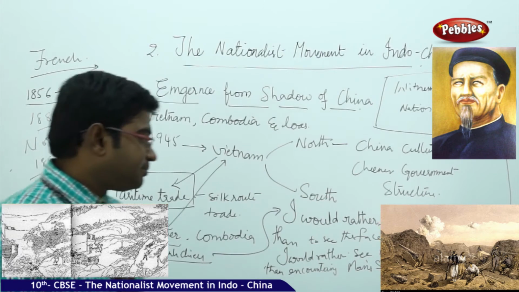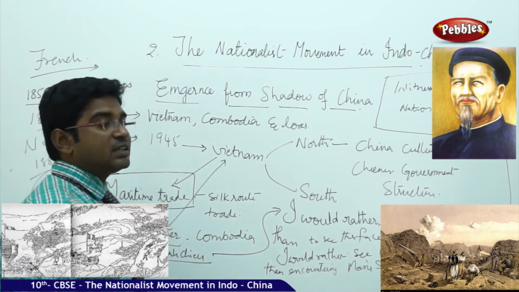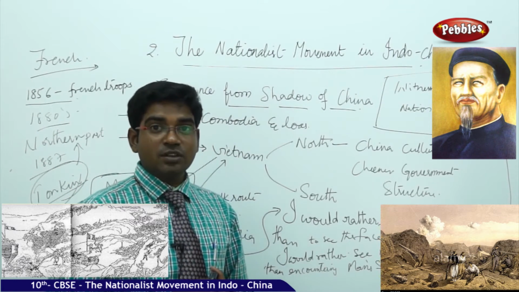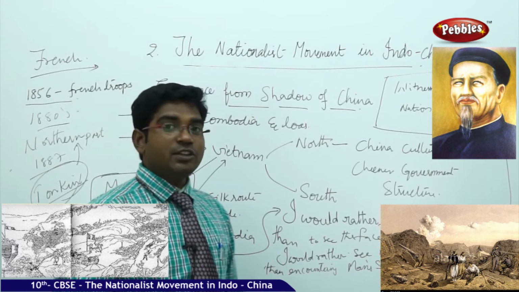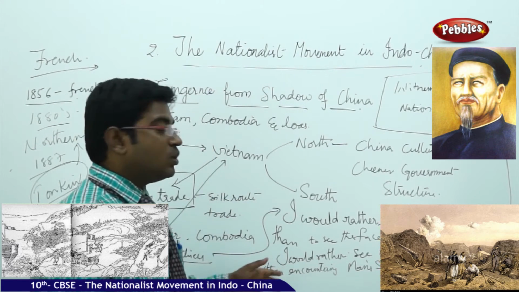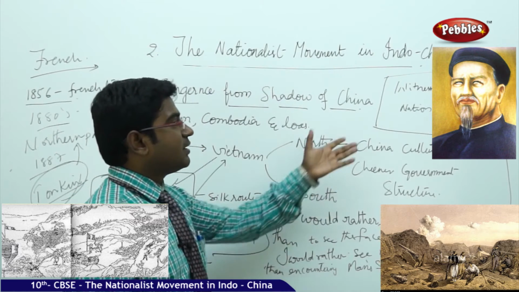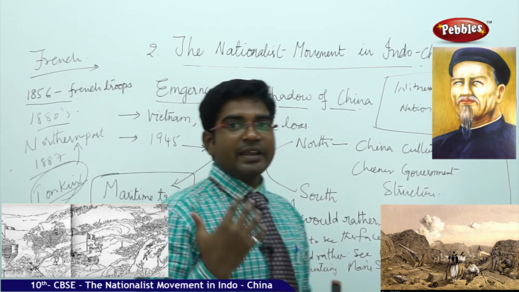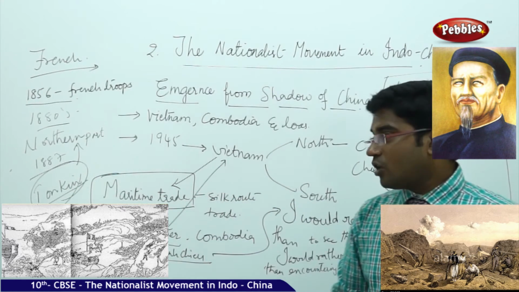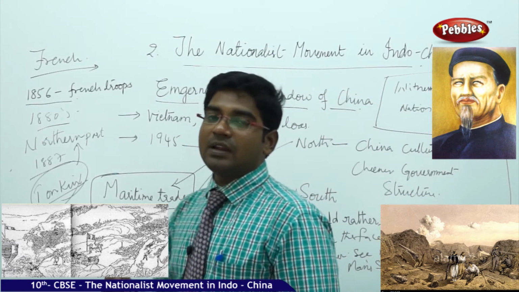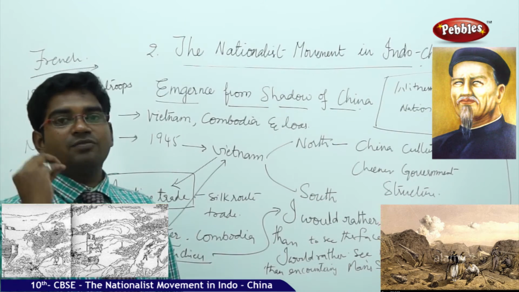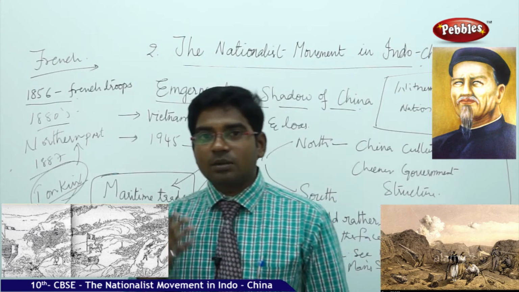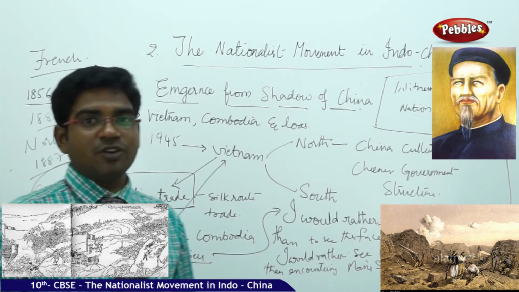He mentioned that I would rather face eternal darkness than see the faces of traitors, and I would rather see no man than see a man who is suffering. He also mentioned very clearly that he would rather witness nothing than witness any country getting dismembered. All these situations reveal that the people are completely dissatisfied with the French rule. The Vietnamese people are facing a lot of troubles. So what are the troubles that the Vietnamese people are facing?